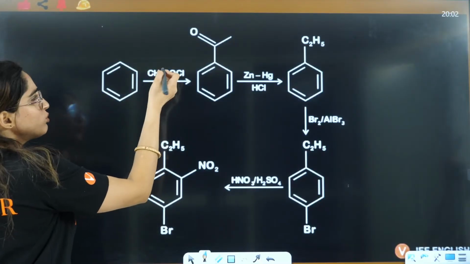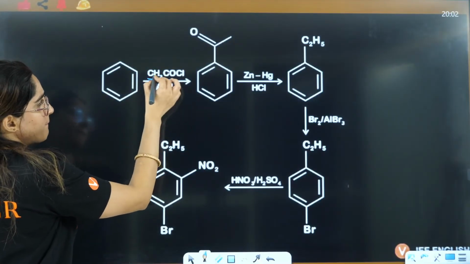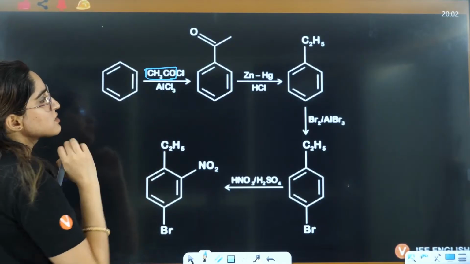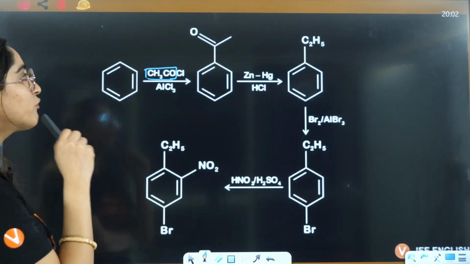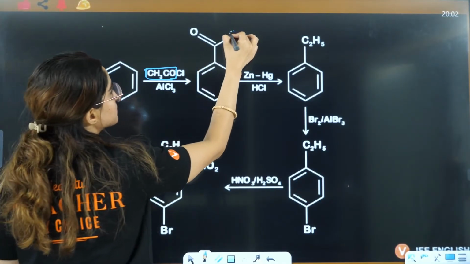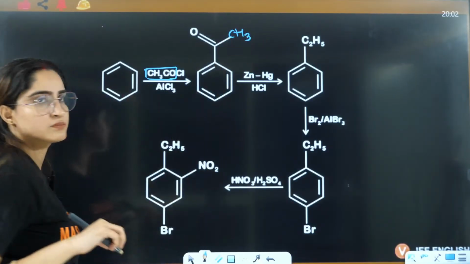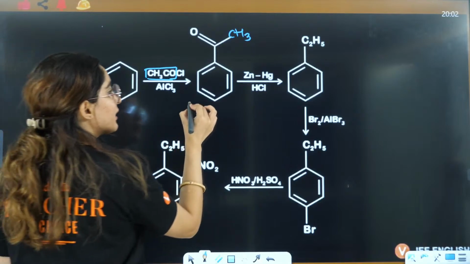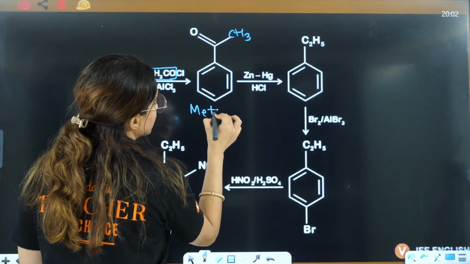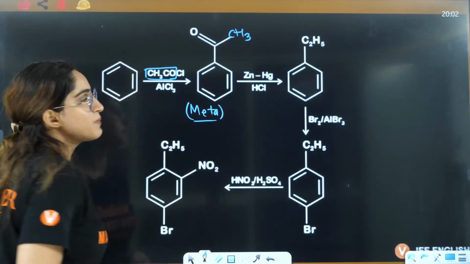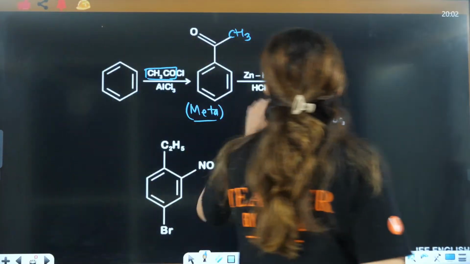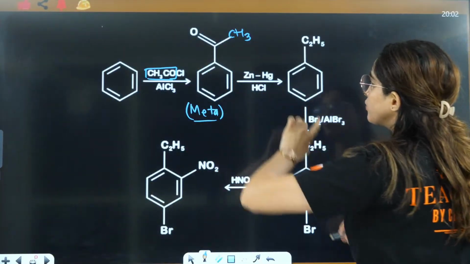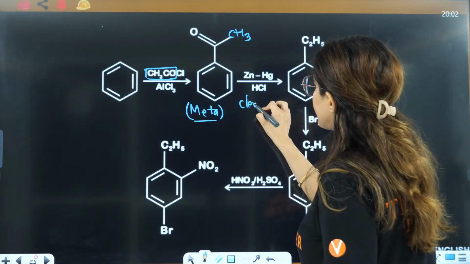Firstly, we make COCH3 here directly. Now we know that COCH3 is actually meta-directing. This is meta-directing, right? Then you do Clemmensen reduction here, Clemmensen reduction.